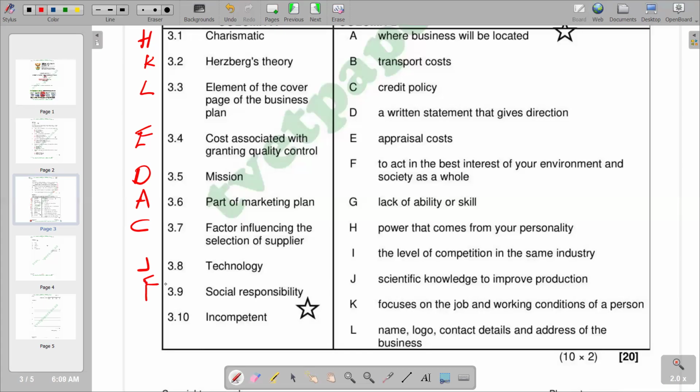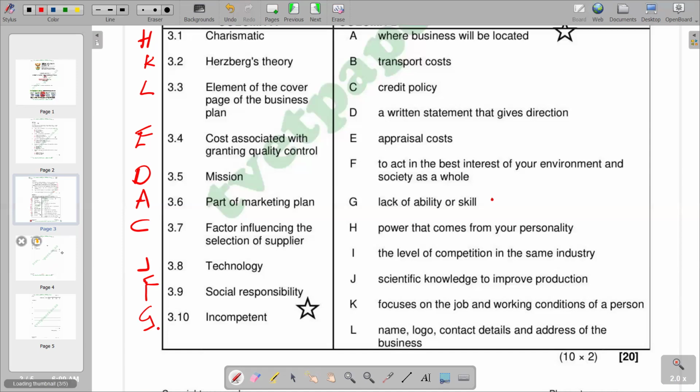So 3.10, we've got incompetent. When we are talking about incompetent, it means a worker that is regarded as incompetent. We are saying that the worker is not qualified to act in a particular capacity, or is not having or showing the necessary skills to do something successfully, or basically is not able to perform their function. So basically, those are the descriptions of being incompetent. According to responses given, we can also say lack of ability or skill. So that's what we have on that part.